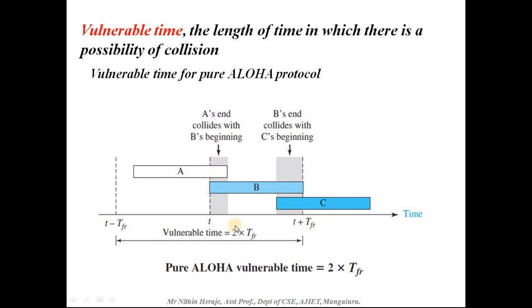You can see here for pure Aloha, the vulnerable time is 2 into TFR, that is from this point up to this point. So remember that the vulnerable time for pure Aloha is 2 into TFR, whereas for slotted Aloha it is different. We'll see what it is in the coming slides. Just remember that the vulnerable time for pure Aloha is 2 into TFR.